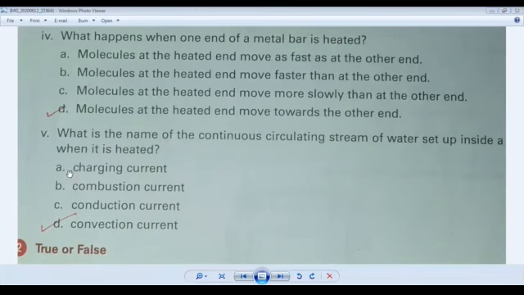So options are given. Option A is charging current. No, this is wrong. Combustion current, this is also wrong. Conduction current, this is also wrong. The correct answer is convection current. So mark in your book. Question number 5, option B is correct. I hope you have done.